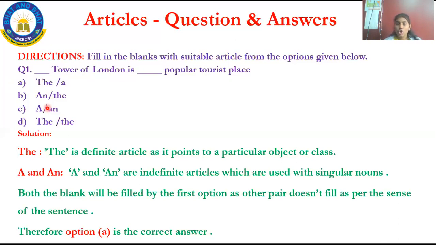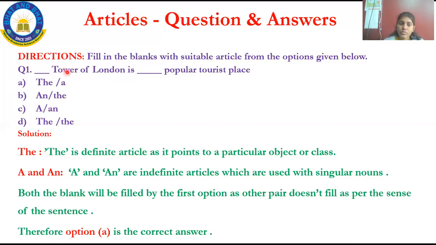This is your option. Now while explaining, the is a definite article, which is used to point out a particular object or a class. The is a definite article which is used to point out a particular object or a class. And then a and an are the indefinite articles which are used with a singular noun. You already know that.